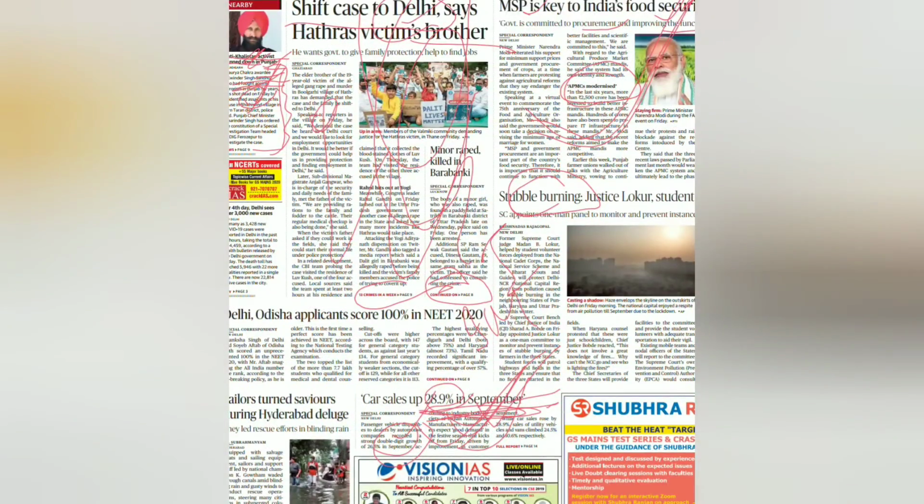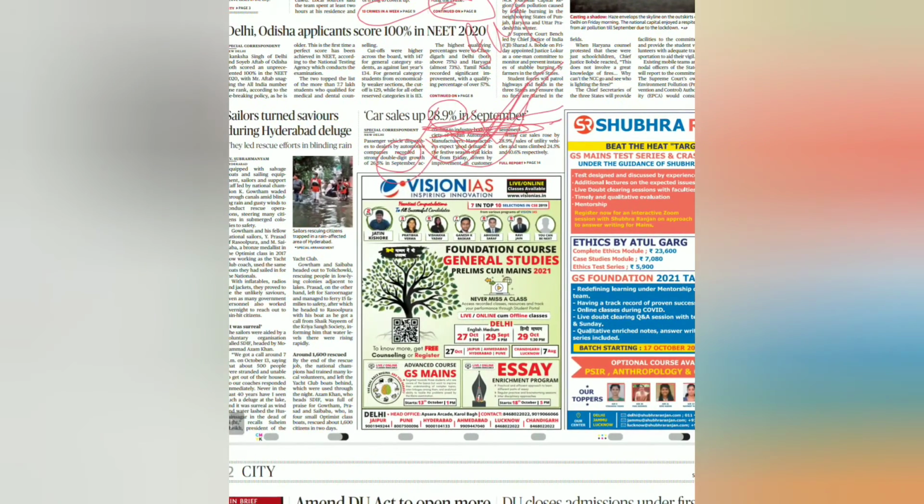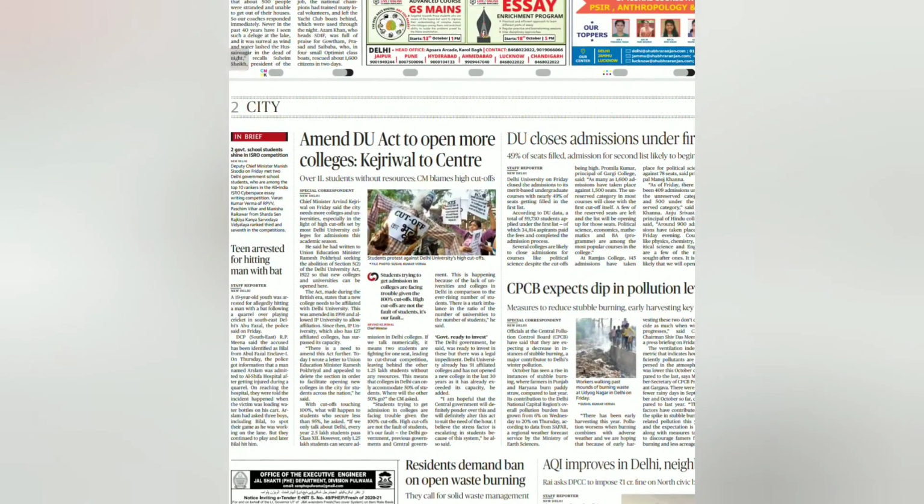MSP, yes, very important. This is directly linked. So yeah, this is important, no doubt. And then stubble burning is also very important, no doubt. And thus you need to update yourself in the best possible way.